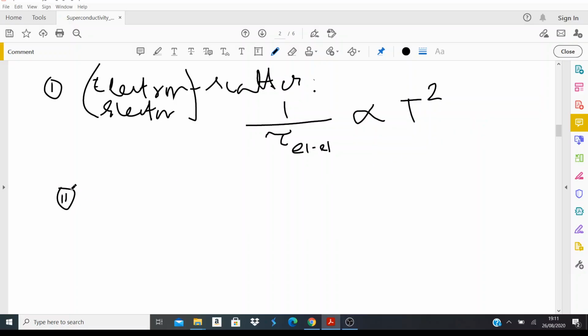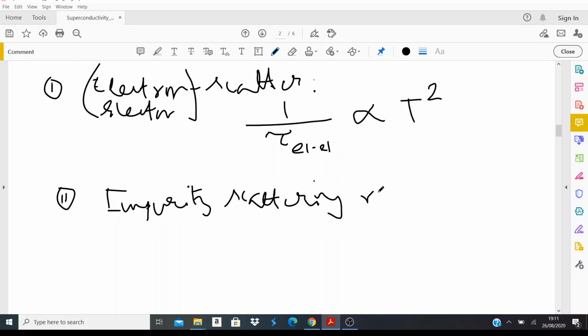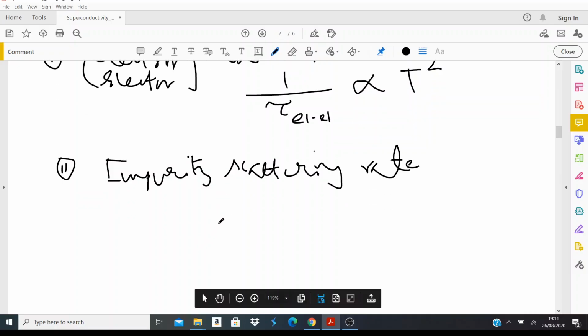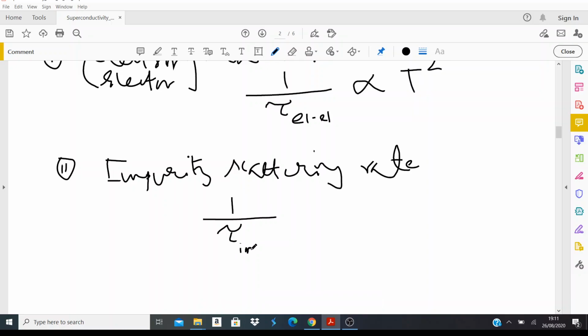Now, what about the impurity? In a piece of solid, you might have different impurities, and electrons will scatter off these impurities. So the impurity scattering rate, let me denote that by 1 by tau, electron scatters from impurity.